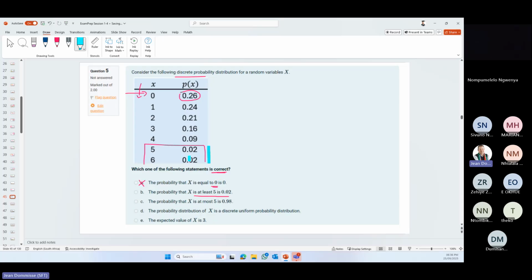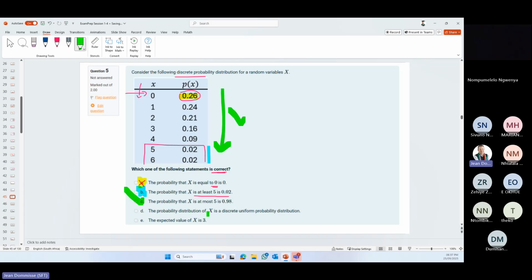So that is 0.04. And so that is also wrong. Probability that x is at most, at most means up till 5. At most 0.98. So if that is 0.2, all of those is going to be 0.98, which is correct.